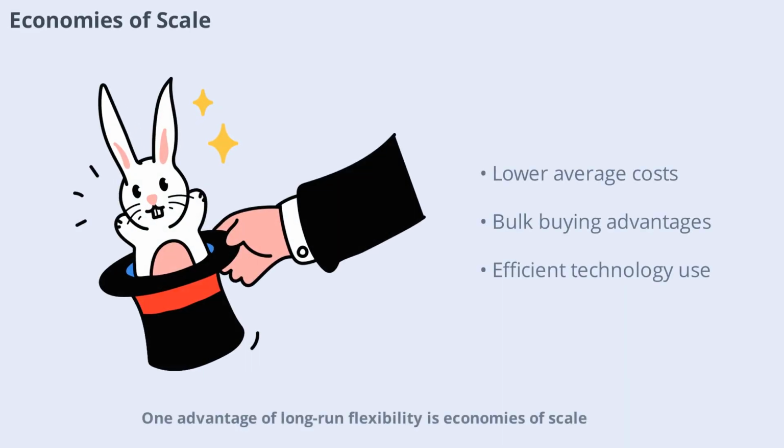One advantage of long-run flexibility is economies of scale. As firms grow and expand production, their average costs per unit often decrease. This happens because larger operations can spread fixed costs over more units, buy inputs in bulk, and use more efficient technology.